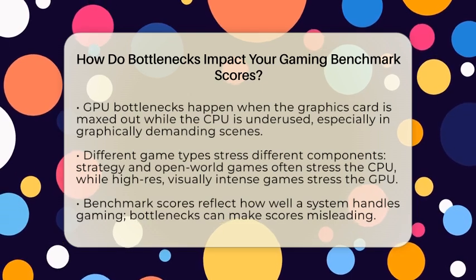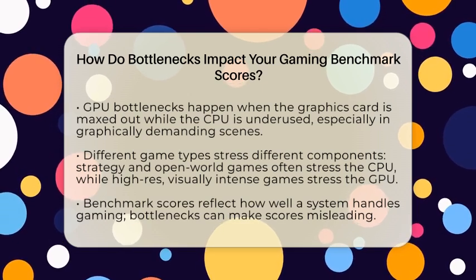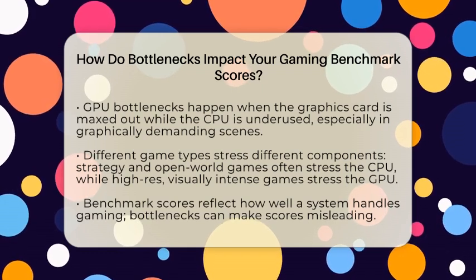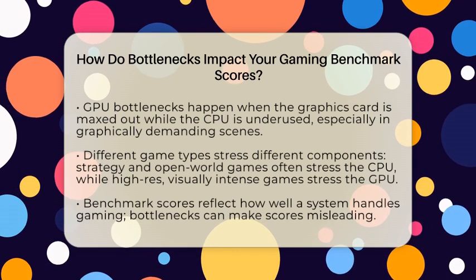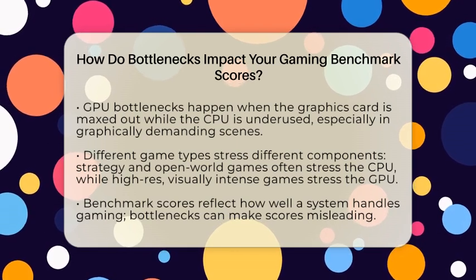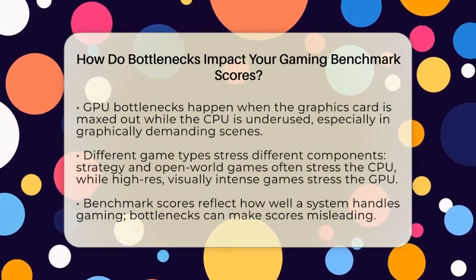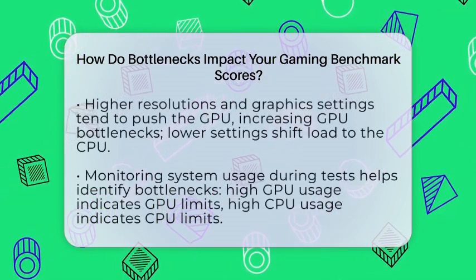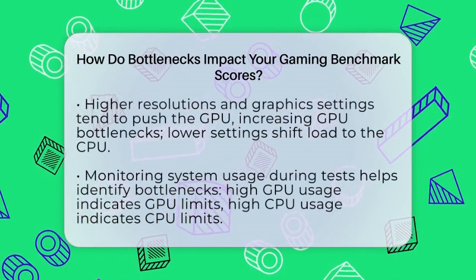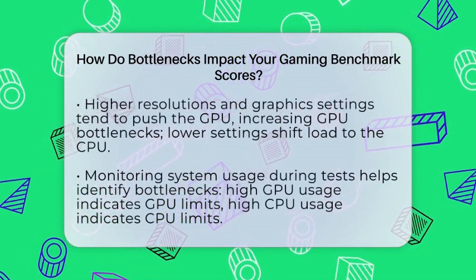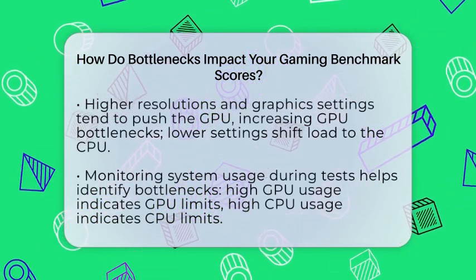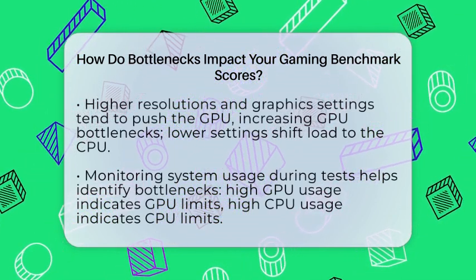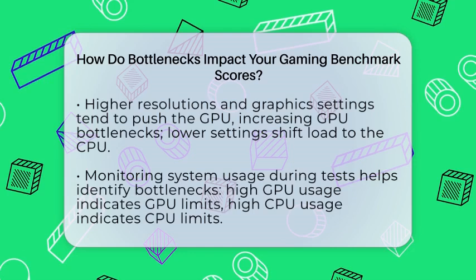When you look at benchmark scores, they show how well your system handles gaming tasks. If a bottleneck exists, your scores will be lower because the system isn't fully utilizing its strongest parts. This can make you think your graphics card or processor is underperforming when the real issue is an imbalance. Resolution and graphics settings also influence bottlenecks. Higher resolutions and settings put more load on the graphics card, often making it the bottleneck. Lower settings shift the load to the CPU, revealing CPU bottlenecks.